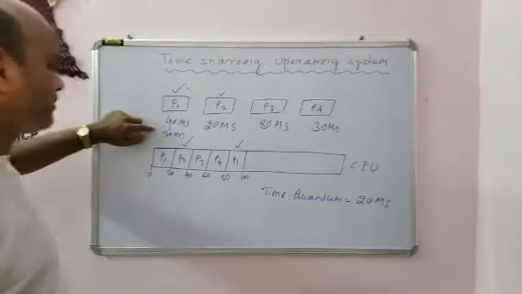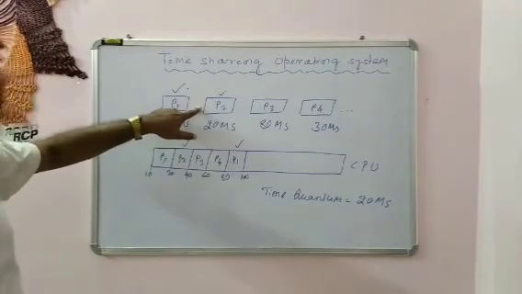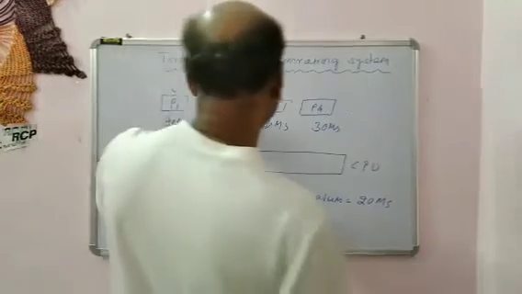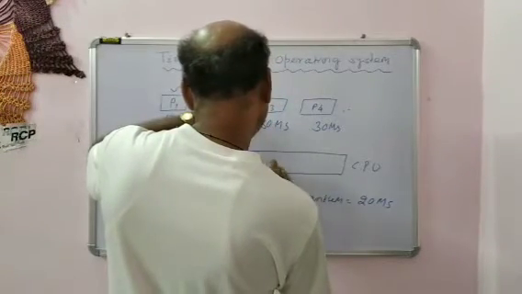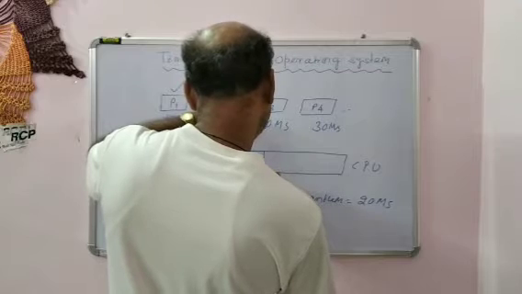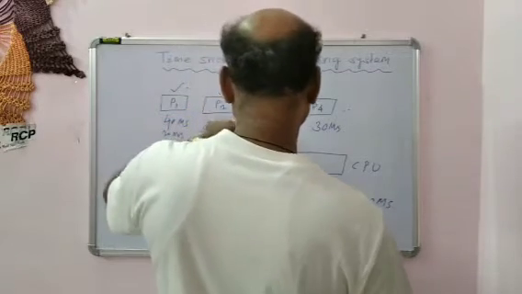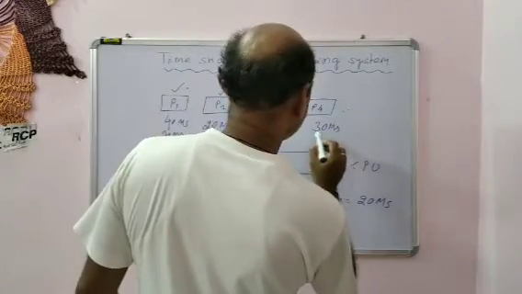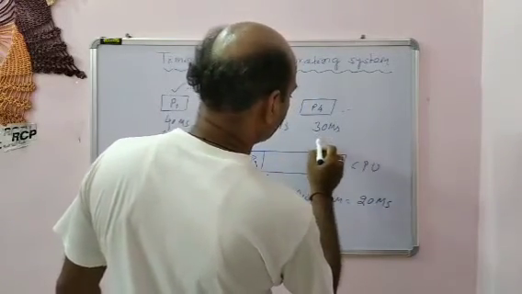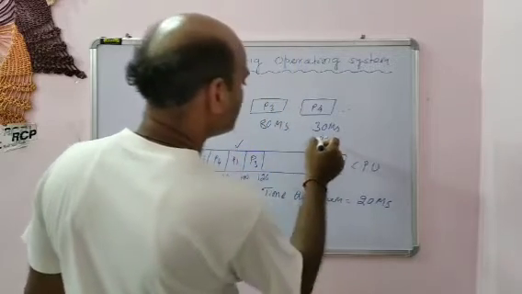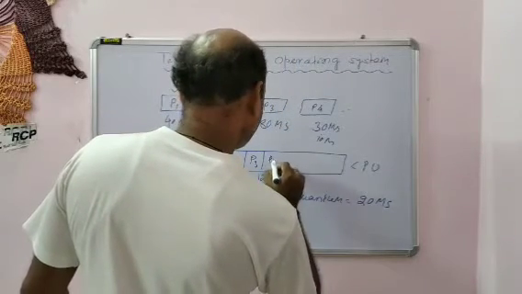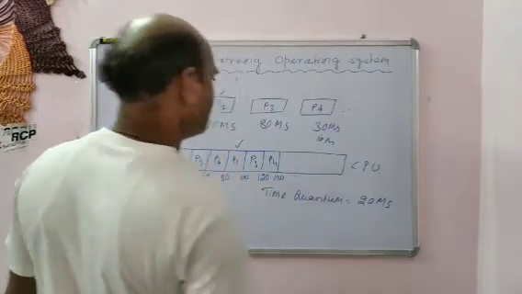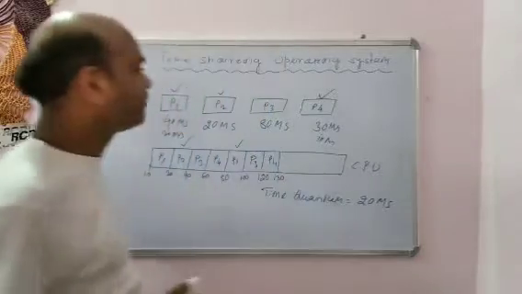P1 is completed. Then come to P2. P2 is already completed, so there is no need to execute it once again. Then it comes to P3. The time quantum is 20 milliseconds. It will be 120. Then P4, where 20 milliseconds are already executed, so the rest is 10 milliseconds. P4 requires 10 milliseconds. It will be 130. So now P4 is completed.